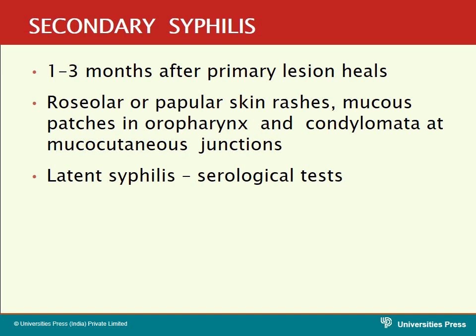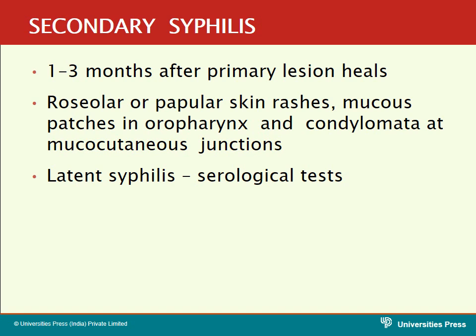In addition to the papular rash, the patient will have condylomata at the mucocutaneous junctions. In due course of time, the secondary syphilis becomes the latent form of syphilis, where you are able to detect the antibodies to these infections by doing serological tests. Latency means the dormant stage. So the organisms are dormant, but the antibodies are present in the blood. So secondary syphilis can be detected by serological tests.